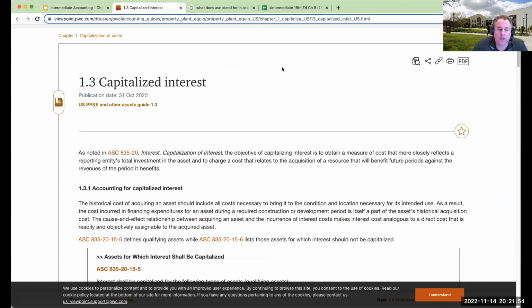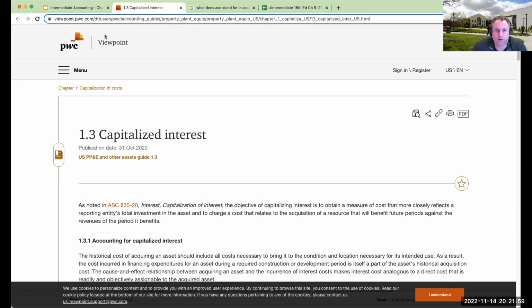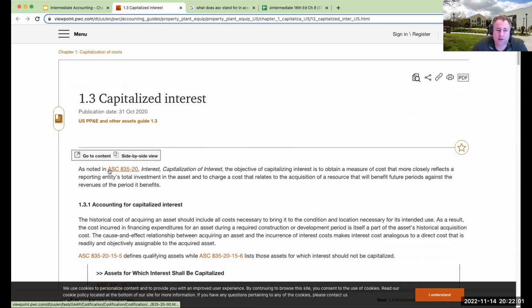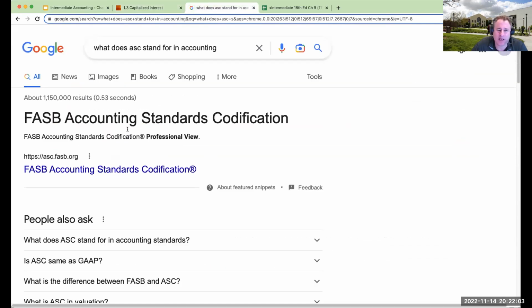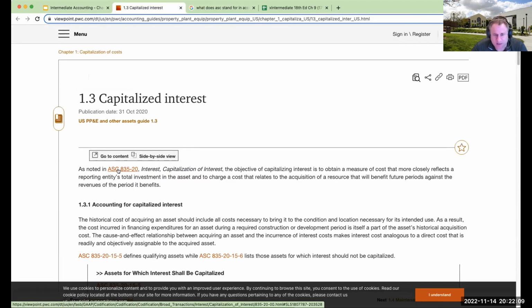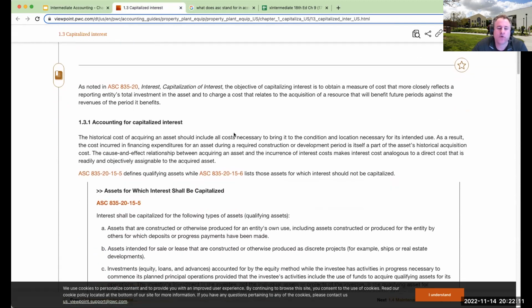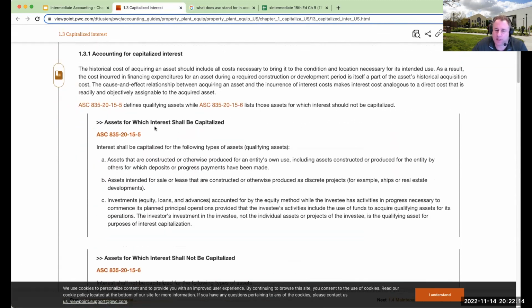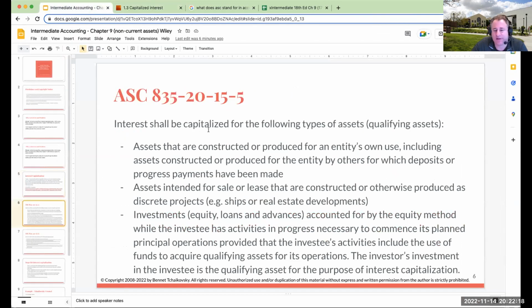So this is great. If we click on this link right over here, which I will include down below, this is from PricewaterhouseCoopers, right? This is their little book, their Viewpoint, great thing. Accounting, ASC, Accounting Standards Codification. Gotta love those acronyms. So what I'm showing you right over here is really coming from PwC's manual, which I'm giving them credit for.